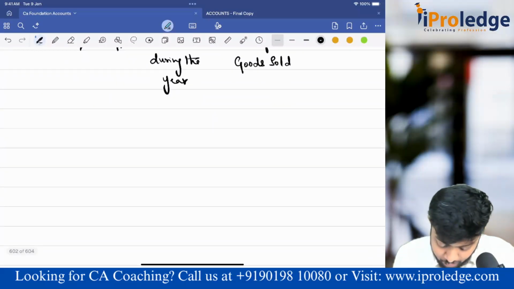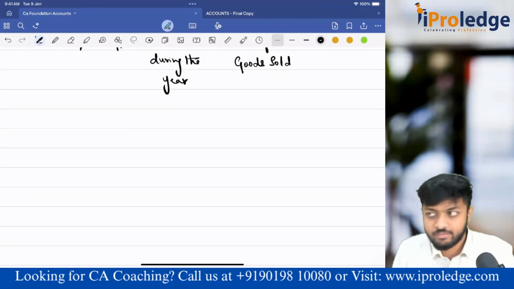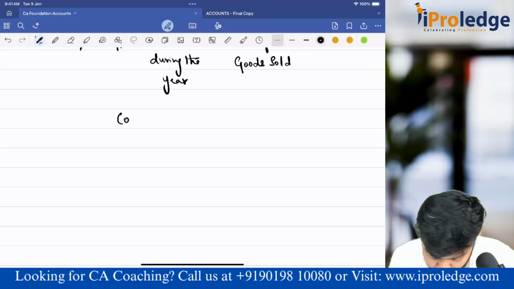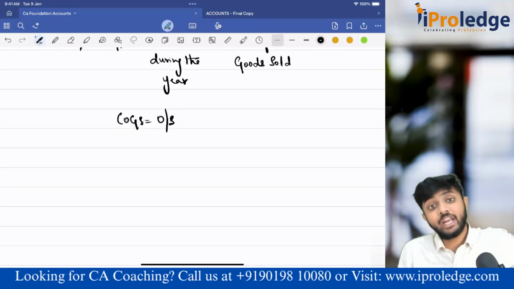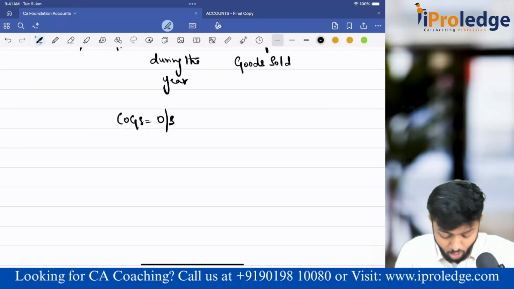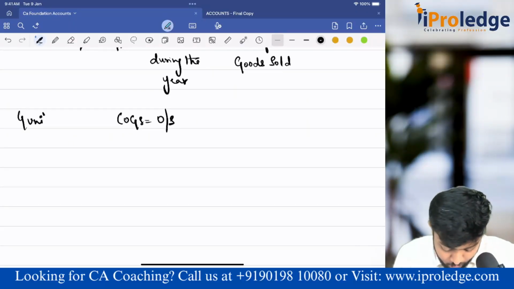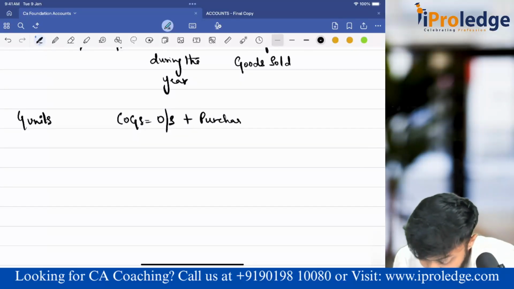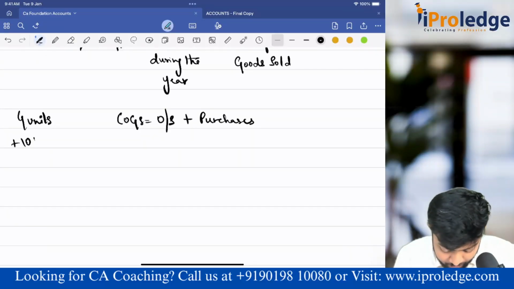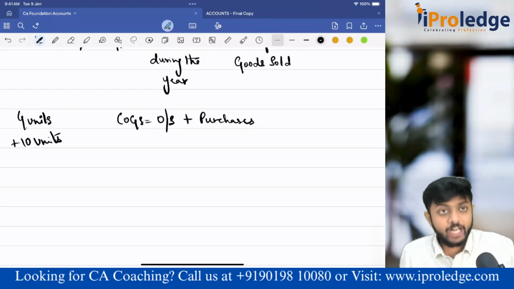Sir, how to find out cost of goods sold? Sales, you know, they would have given. You can easily find out. Cost of goods sold is opening stock, whatever you had in the beginning of the year. Say suppose, again it's a different example, you already had 4 units. So opening stock plus purchases, say suppose you have purchased 10 units.